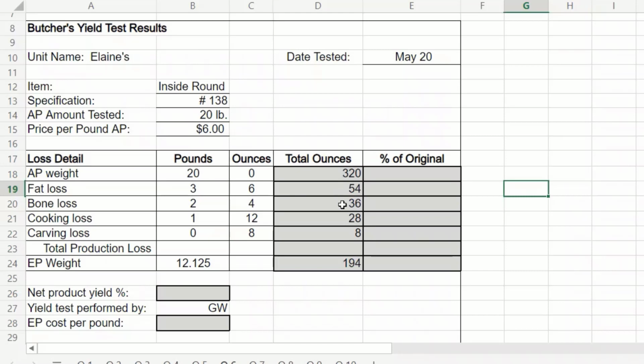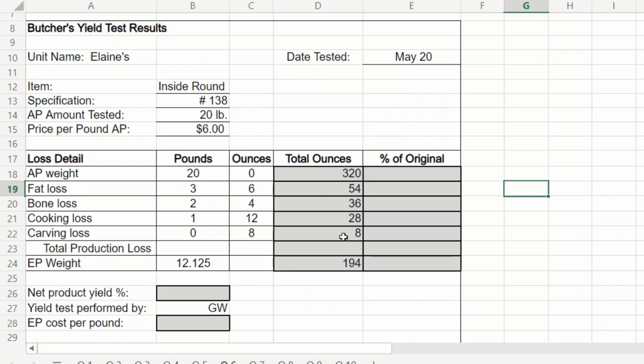Bone loss. It was a big round of beef. It had a big bone in it. You can't eat that, so they took that out and threw it away, and that was 36 ounces. Then when we cooked it off, a lot of the moisture in the product evaporated. So we lost weight. We lost 28 ounces when we cooked it.